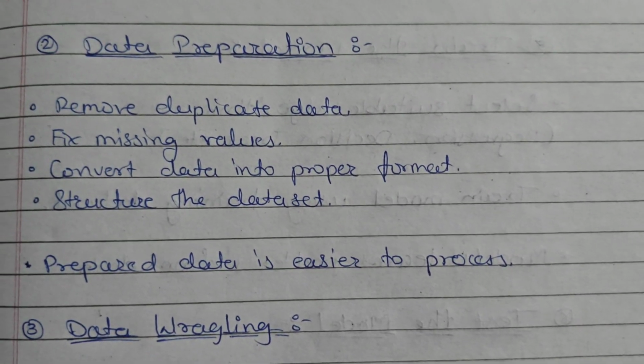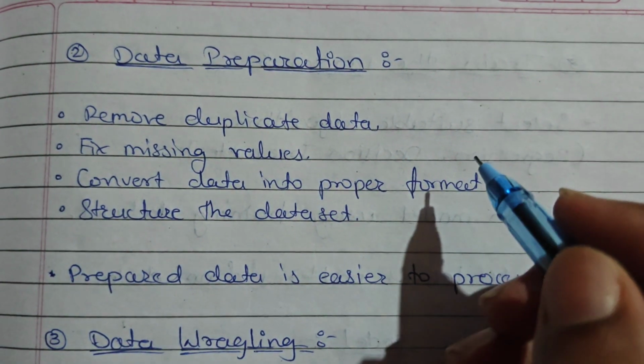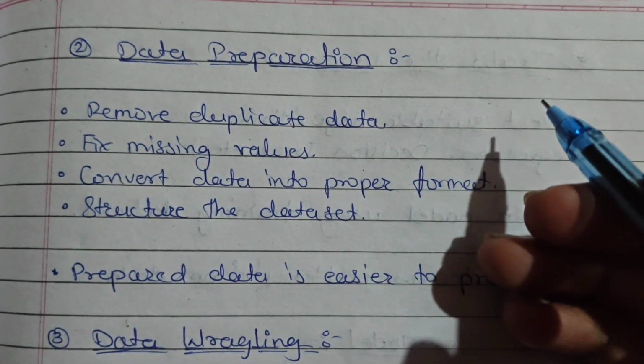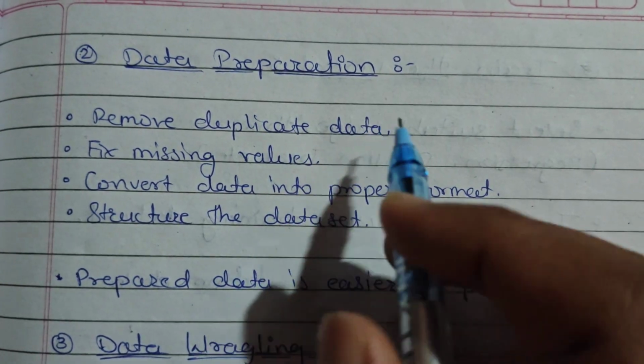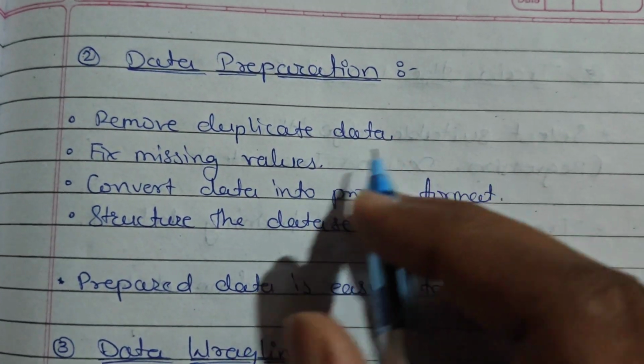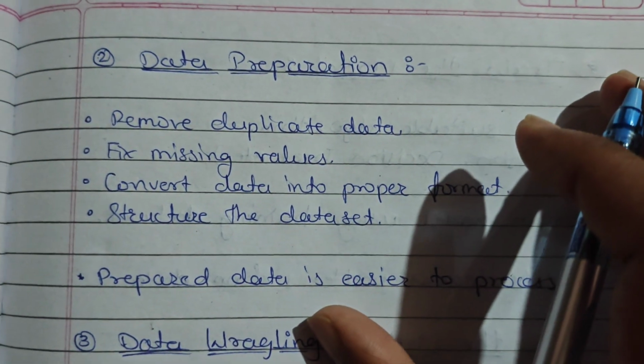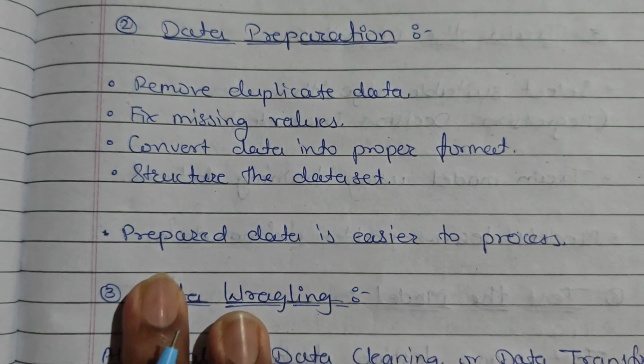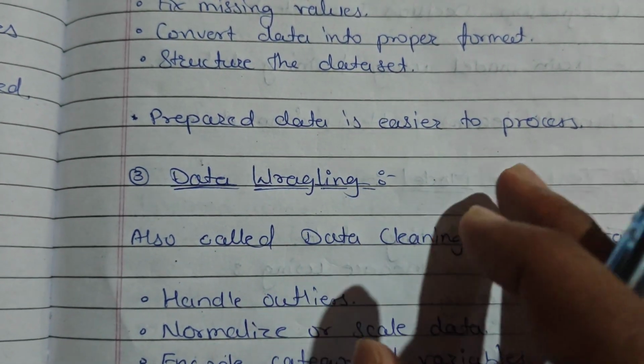Next one is data preparation. In this, the data can have missing values, wrong ages, etc. So we remove duplicate data, fix those missing values, convert data into proper format, and structure the data set. Prepared data is easier to process.